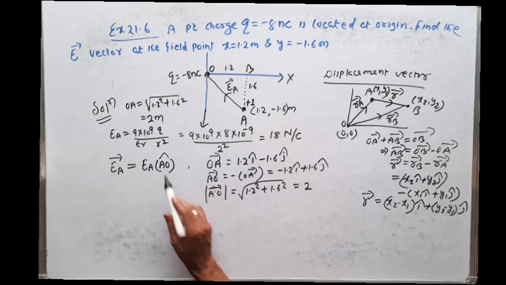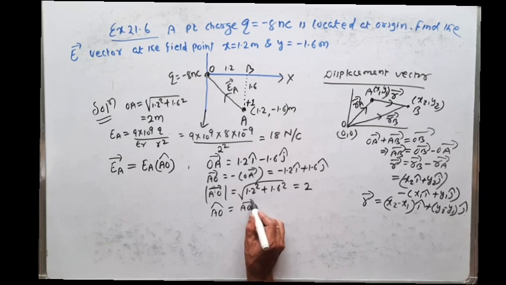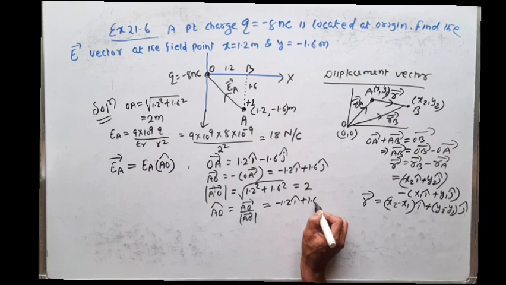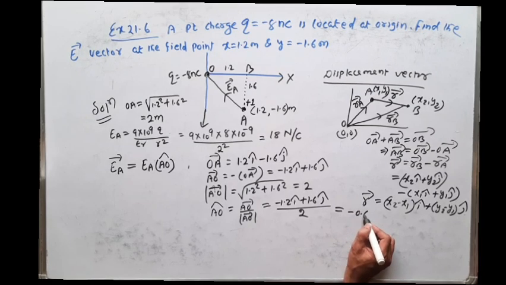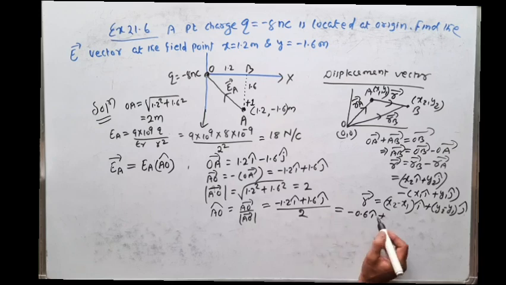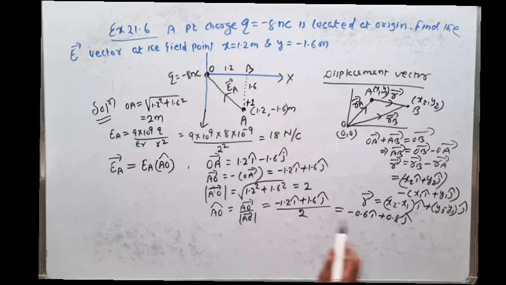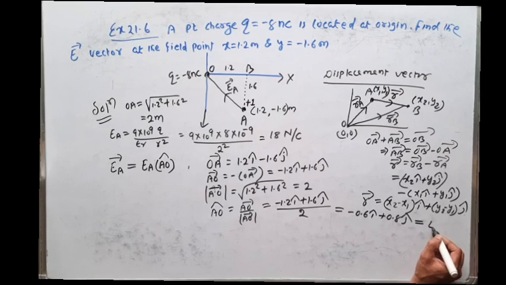So now I want to find AO cap. AO cap is the unit vector of AO vector, that is AO vector divided by the magnitude of AO vector. What is AO vector? Minus 1.2 I cap plus 1.6 j cap divided by its magnitude 2. So if you calculate, it will come minus 0.6 I cap plus 0.8 j cap. So this is the unit vector of AO, and this is nothing but the unit vector of EA.